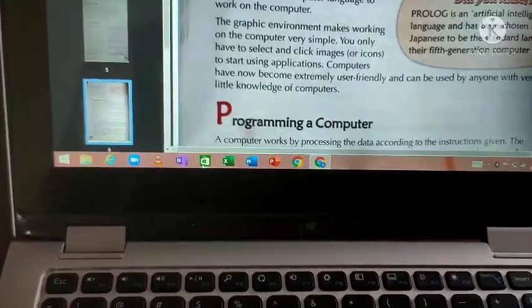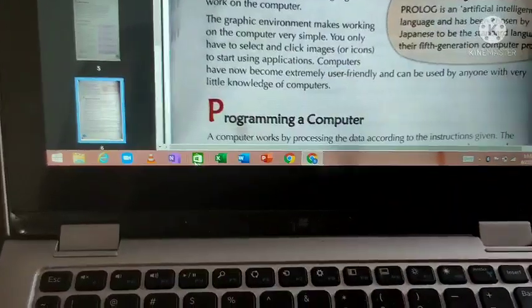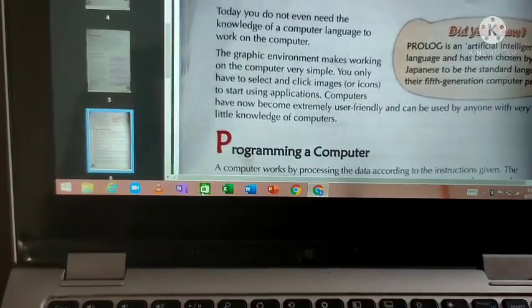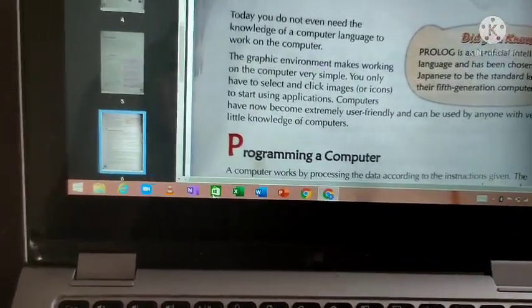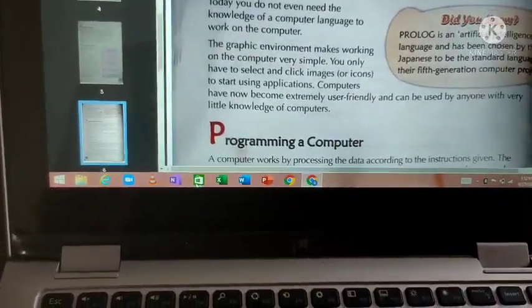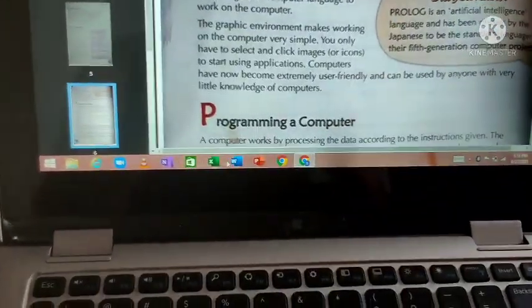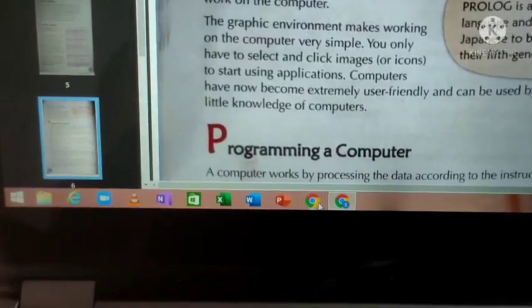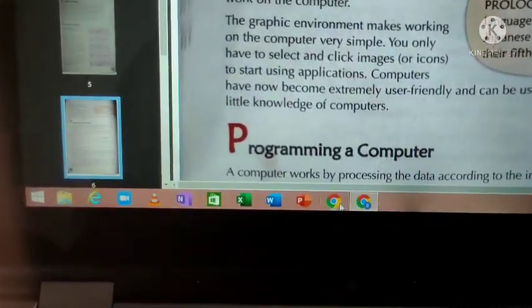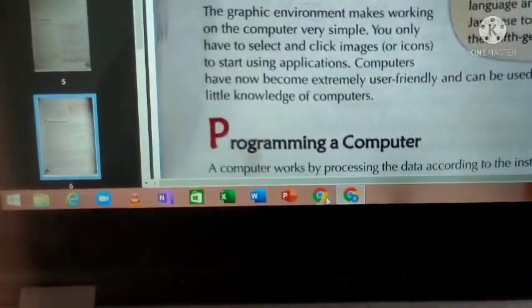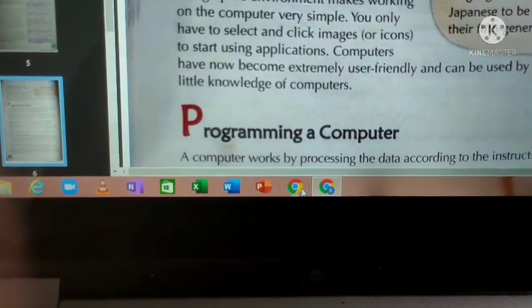But it is not necessary for everyone to know the programming language to use the computer. Programming language, the software engineers, computer engineers, if they know, that is enough. But others, we can easily click on the graphics and we can know what we wanted to know. That's it. Okay, students. We'll go for the next topic.